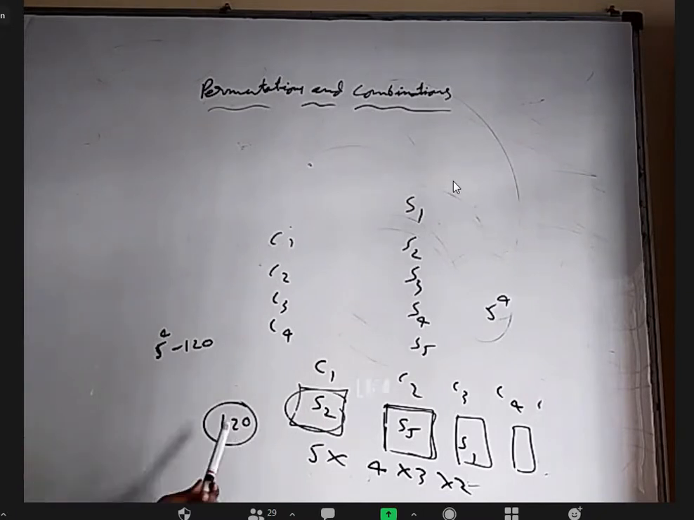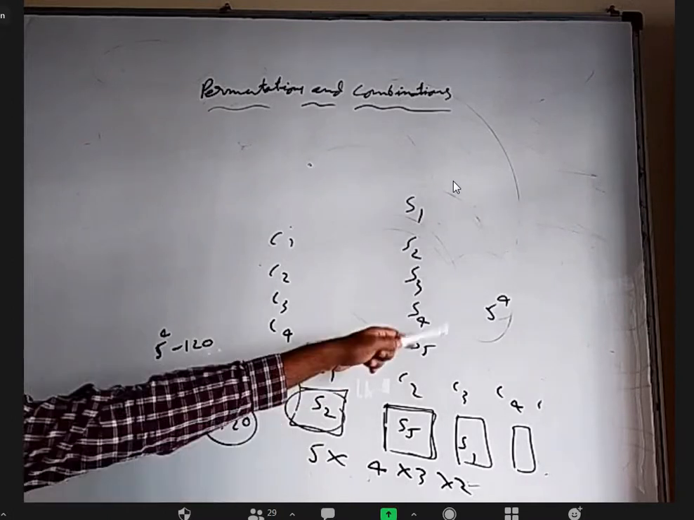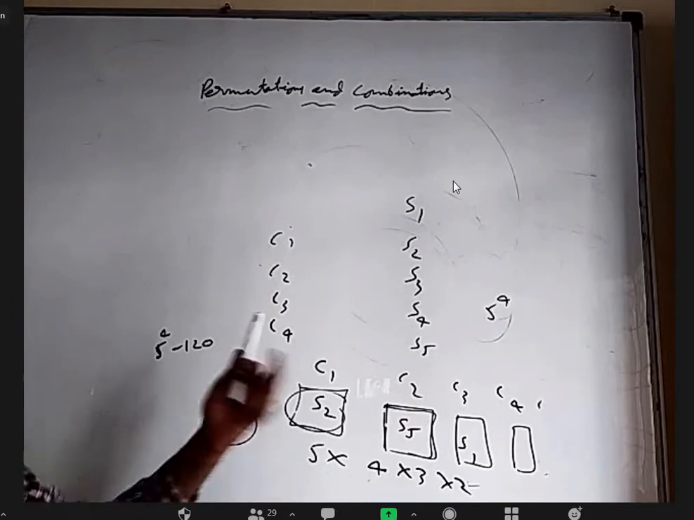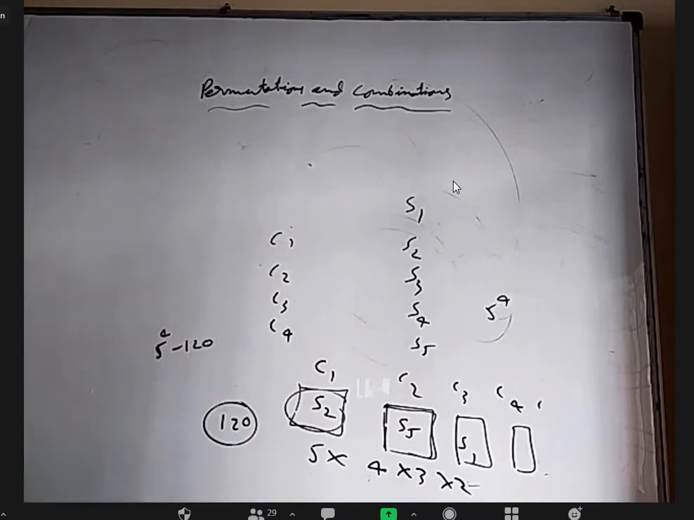No two children were in the same school. Okay, no two children went to the same school. What is this 5 power 4 for? All the 4 children went to some different schools or the same school, we don't care, but all the children went to some school or other.